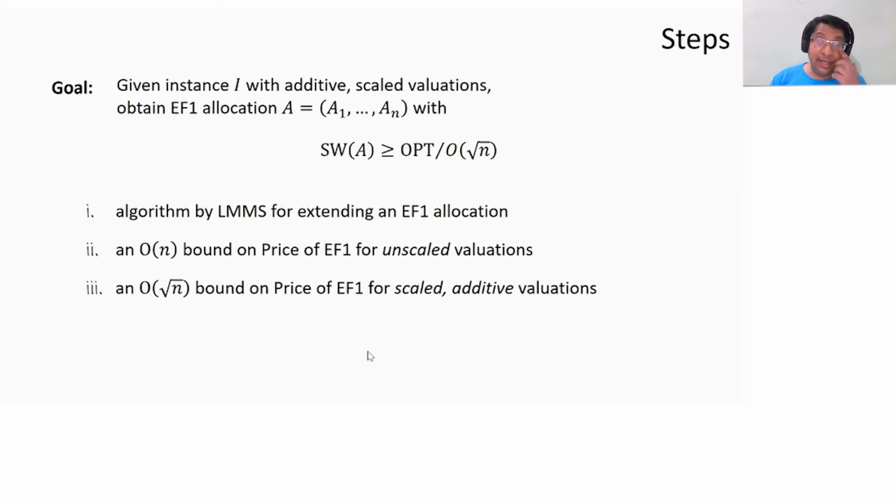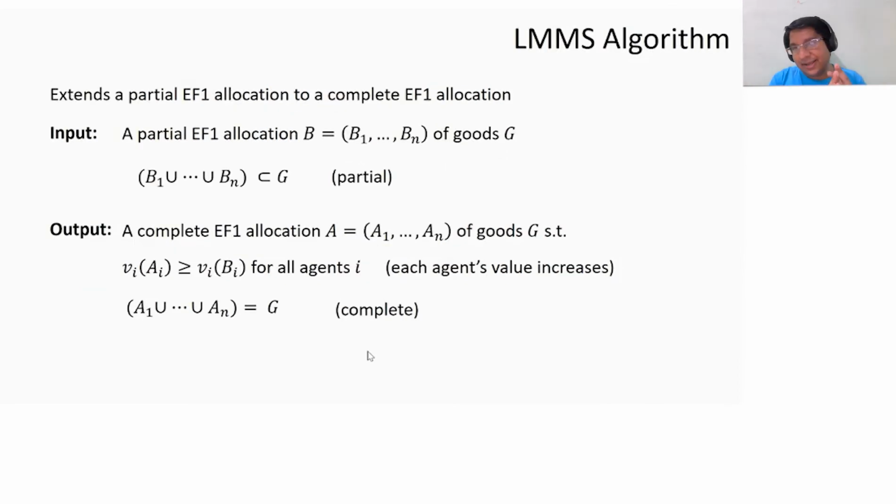Let's first talk about the LMMS algorithm. I won't spell out what the algorithm is, but basically this algorithm extends a partial EF1 allocation to a complete EF1 allocation. What that means is that the input is an EF1 allocation which is partial, which means that if I look at the union of B1 through Bn, this is a subset of the total set of goods. Not all the goods are assigned. And this outputs to me a complete EF1 allocation A. So it's complete. So the union of all the goods assigned to the agents is G, the entire set of goods.